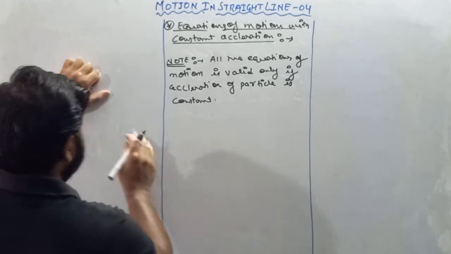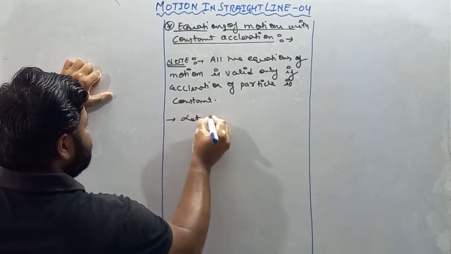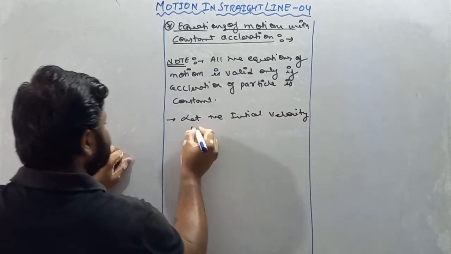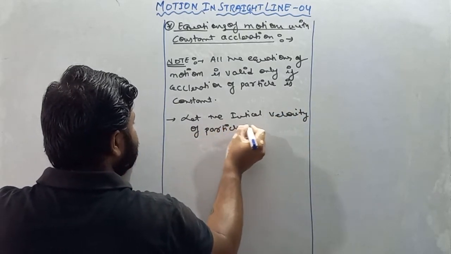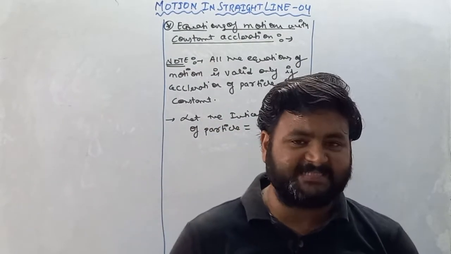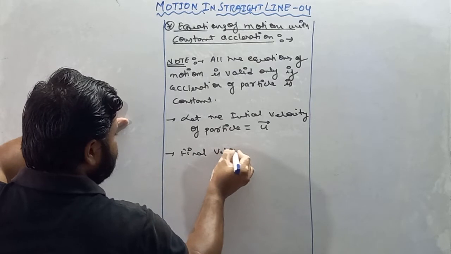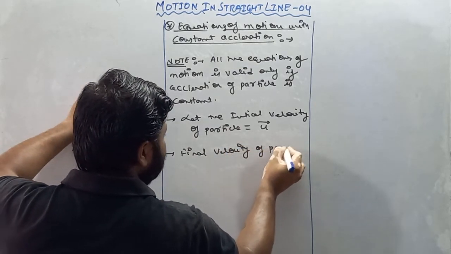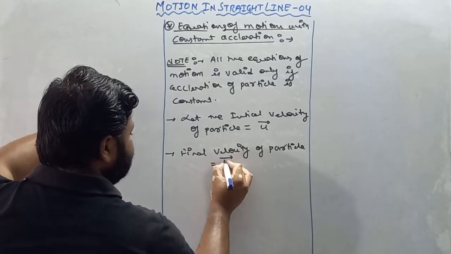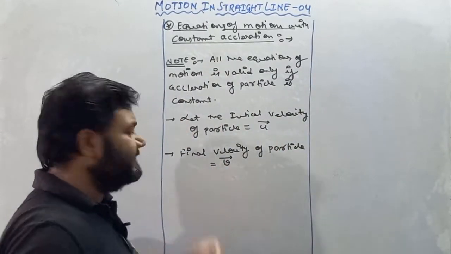Next thing is, we have to consider some terms. Let the initial velocity of particle be u vector. We are considering here initial velocity of particle to be u vector. Similarly, final velocity of particle to be v vector. Initial velocity of particle is considered by me as u vector, and final velocity of particle is considered by me as v vector.